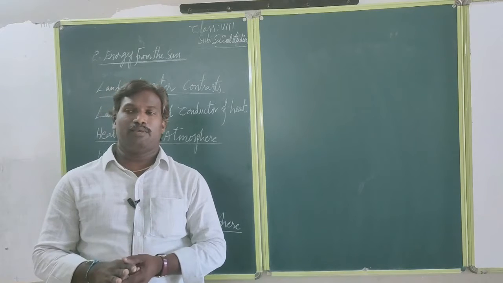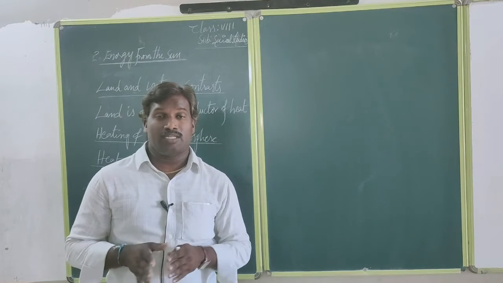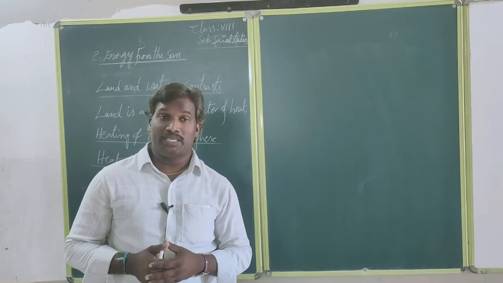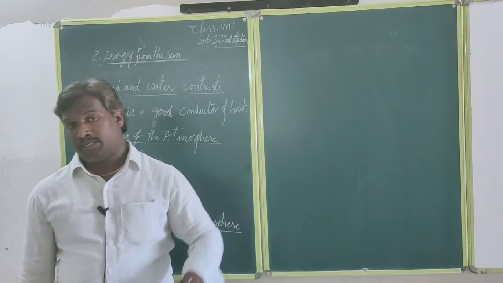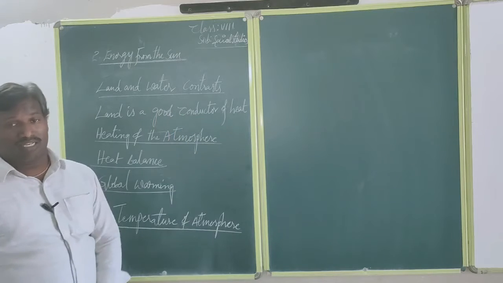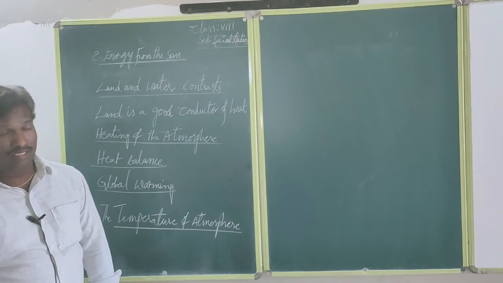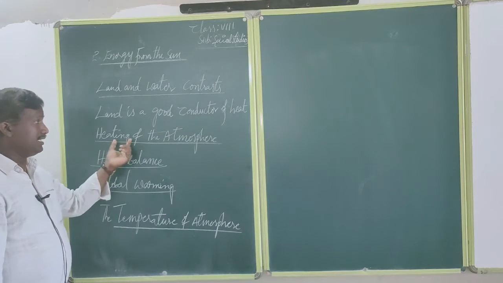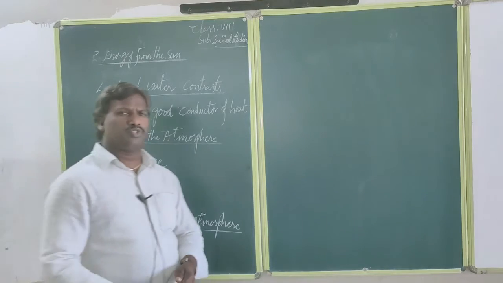At the same time, we can compare water. Water takes heat slowly and gives it up slowly. That's why land is a good conductor of heat when compared to water. Okay, then how is the atmosphere heated? What is the atmosphere?